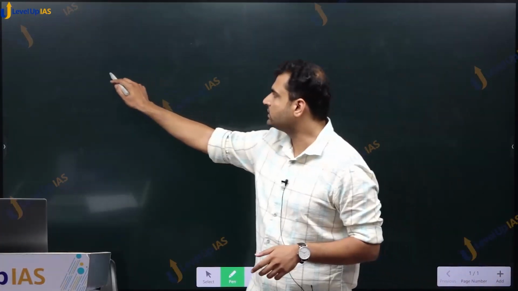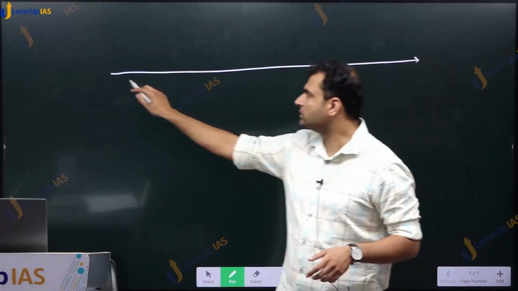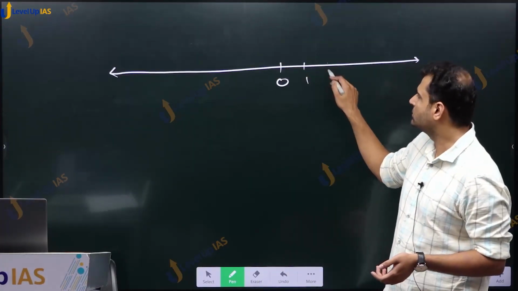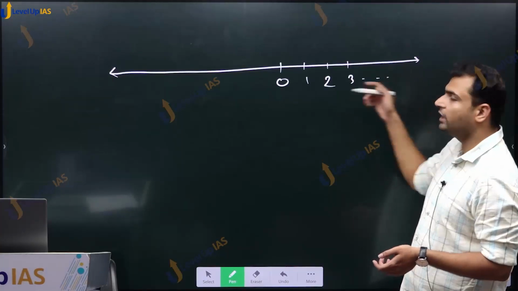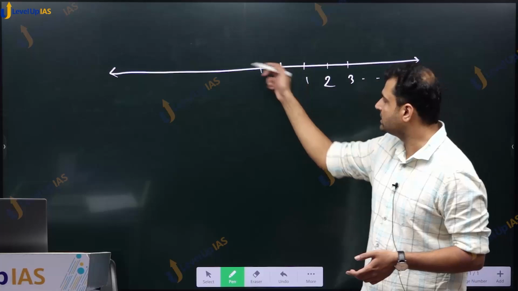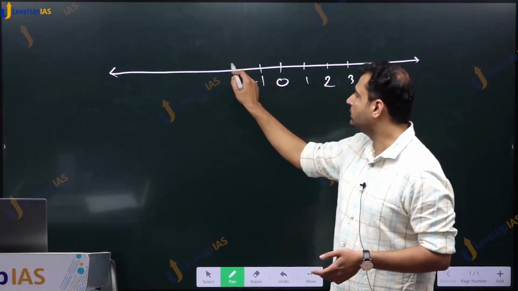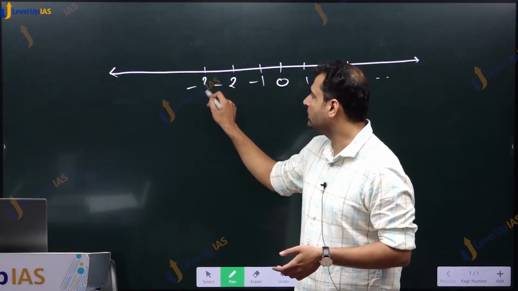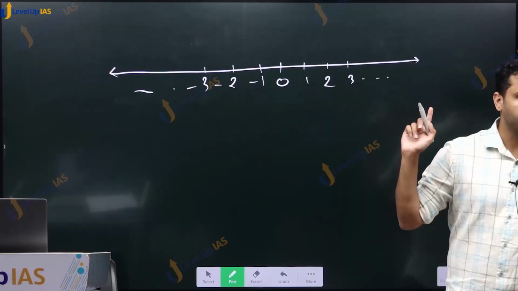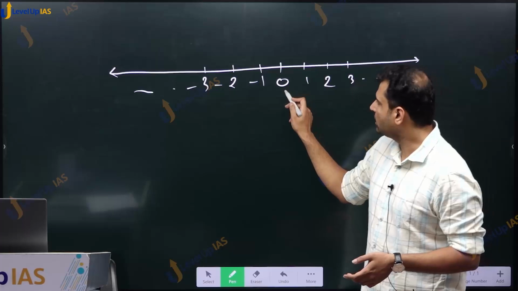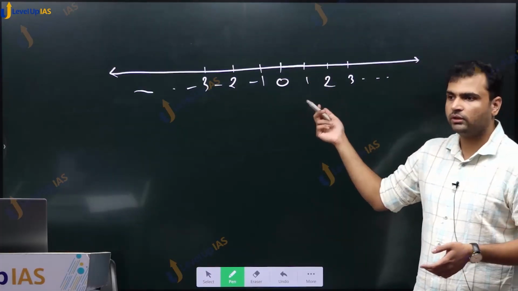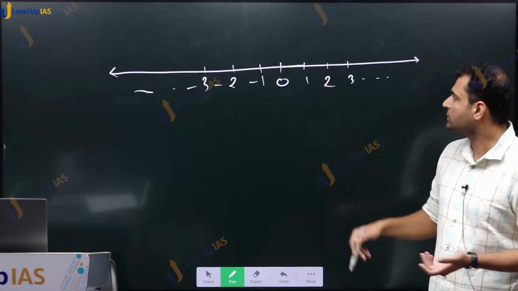So we have this number line on which we take 0 in the middle and just draw 1, 2, 3 as discrete points on the right side, and at the same distances we take negatives of this 1, 2, 3 and represent it by this -1, -2, -3, and it goes indefinitely on both sides. Okay, but what happens in between these two, 0 and 1? Is there something there? That was the question.